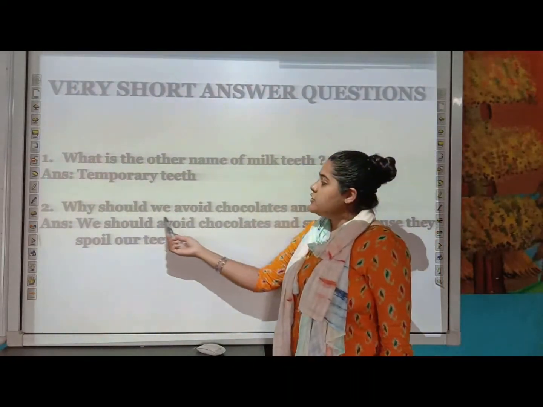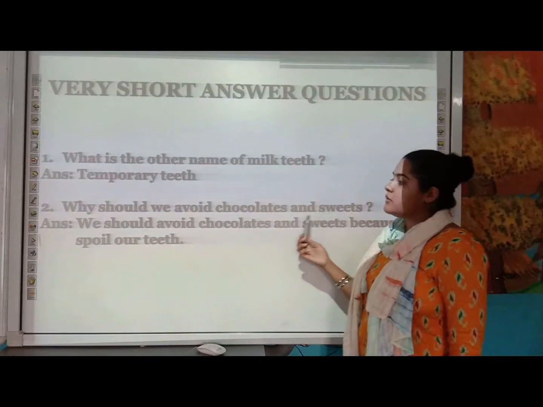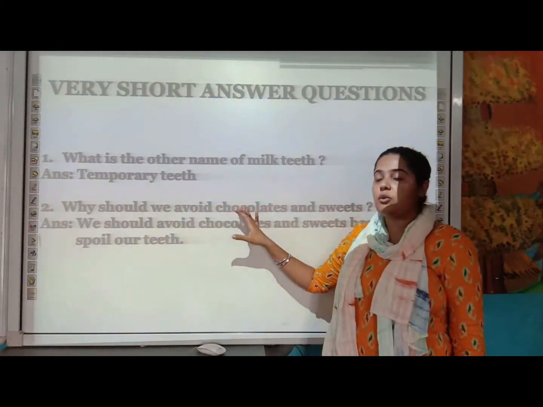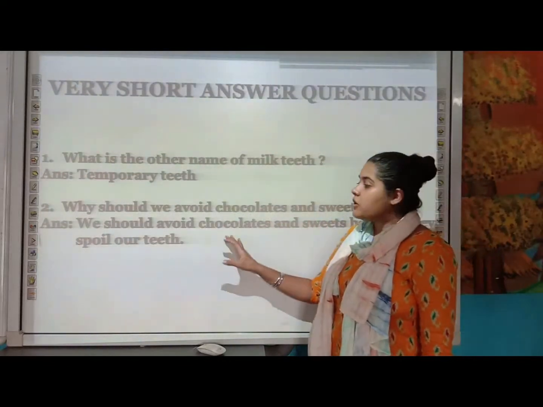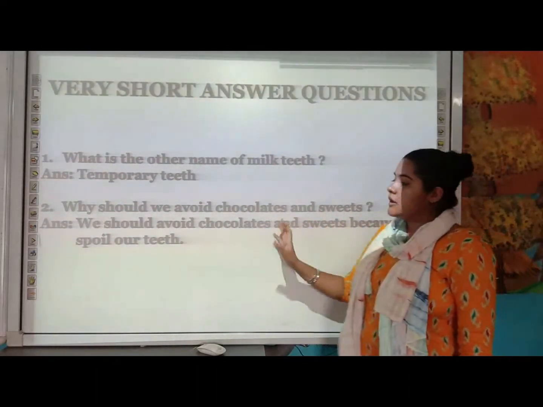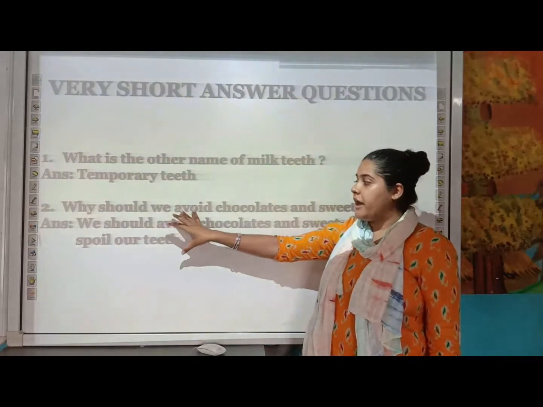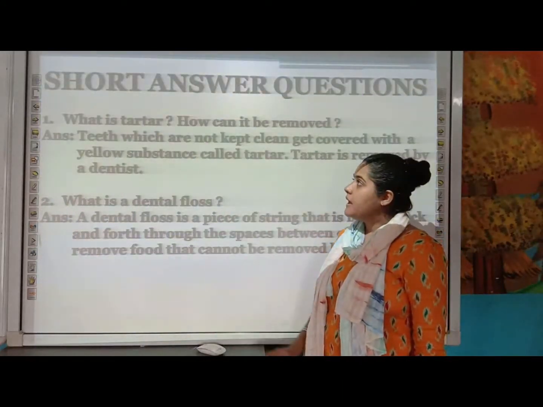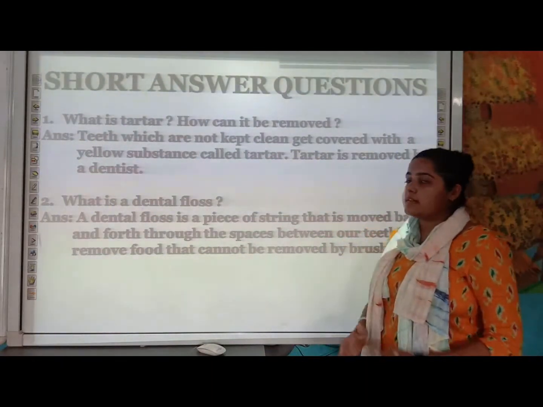Next is, why should we avoid chocolates and sweets? Generally elders suggest this. They always say don't eat so many chocolates and sweets. Why? Because this will spoil our teeth if we have an excess amount of chocolates and sweets. Next, moving on to the short answer type of questions.